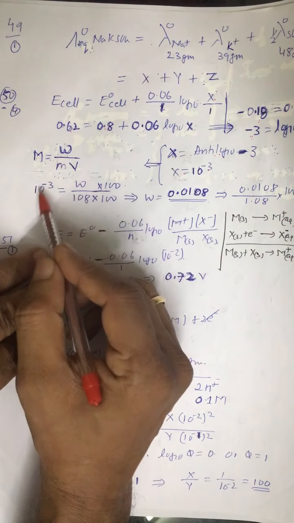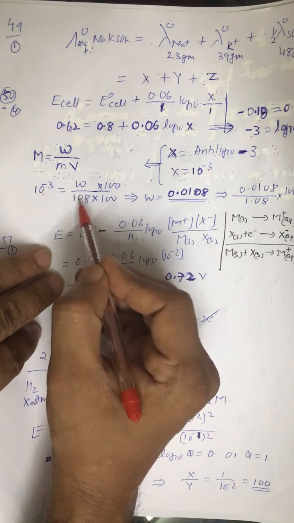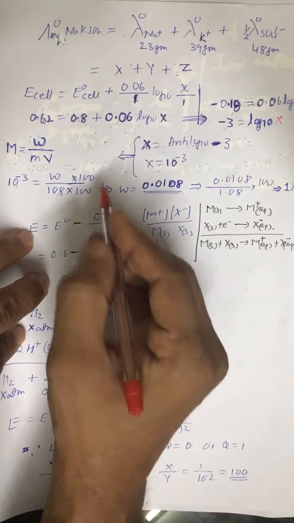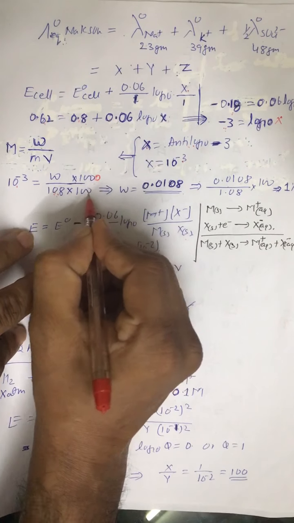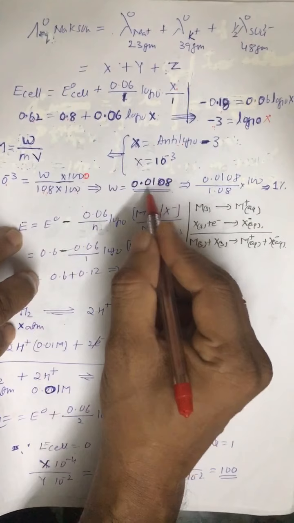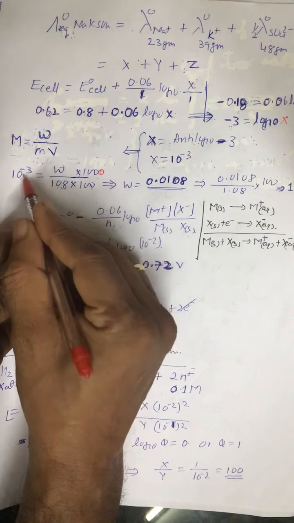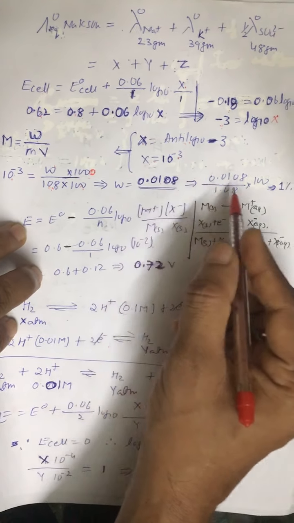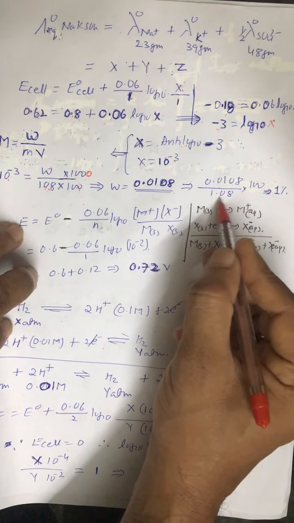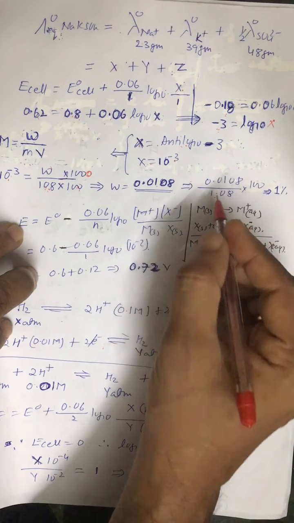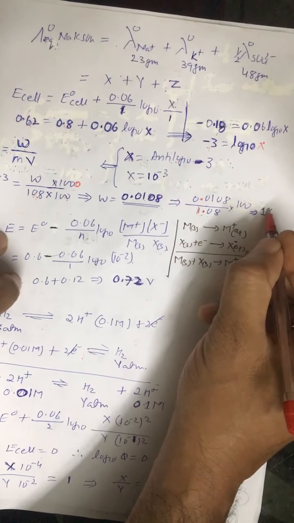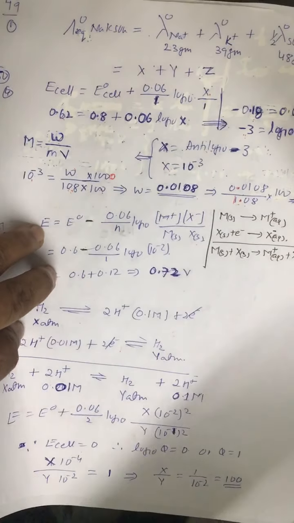Now this is the concentration, molarity, that is equal to W upon E. Equivalent mass of silver is 108, and this is 1000 over 0.1 liter, 100 ml, so it is converted to liter. So when we calculate W, we get 0.0108. Alright, so 0.0108 divided by the lead silver alloy, initial quantity was 1.08. Alright, so we can calculate percentage. It is coming out to be 1%. Correct answer is first option.